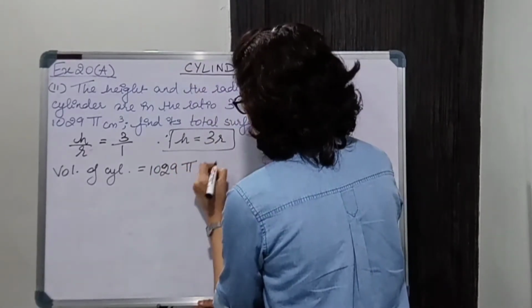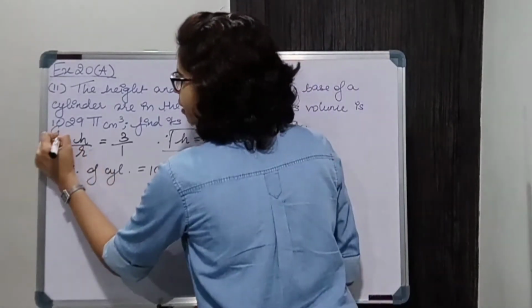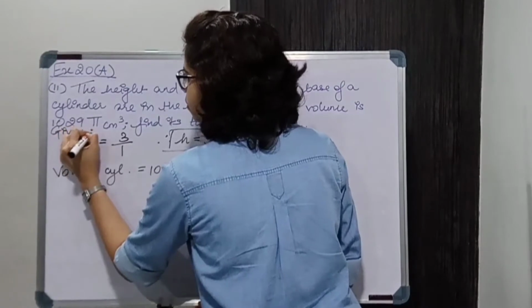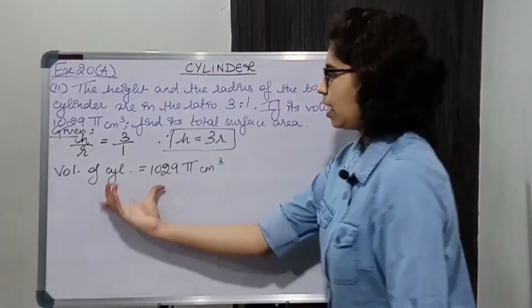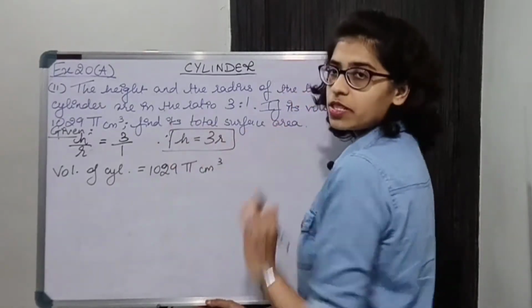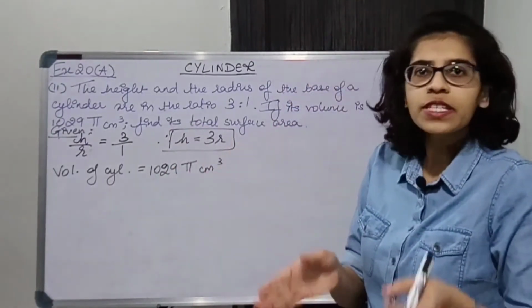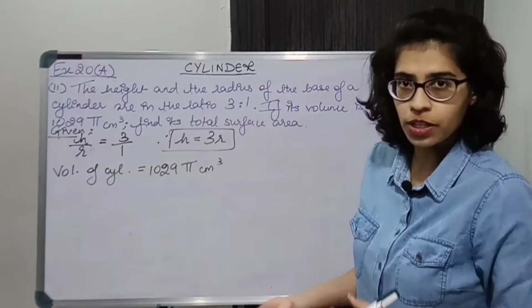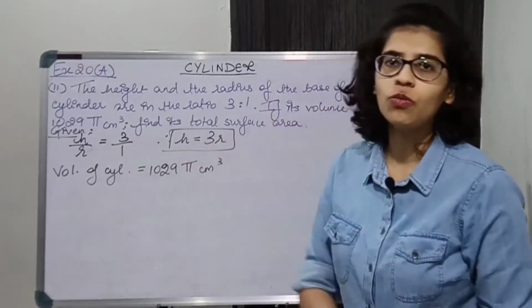Okay, you have to write what is given over here. This is given and this is given. Okay, you have to find the total surface area. For finding the total surface area, we should know R and H. Okay, so we'll get this from the volume.